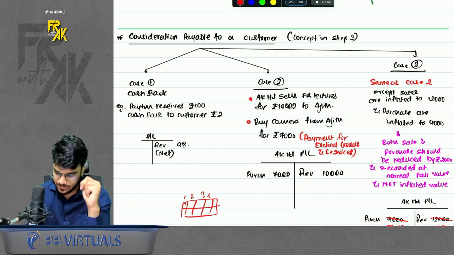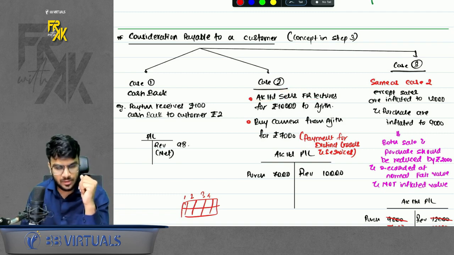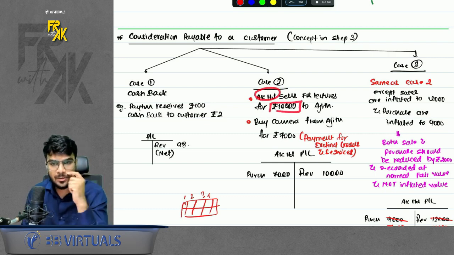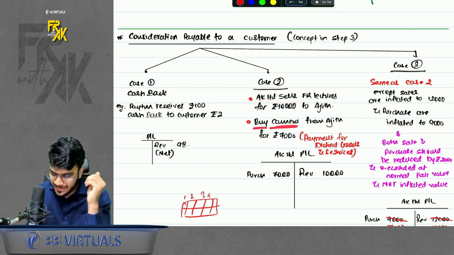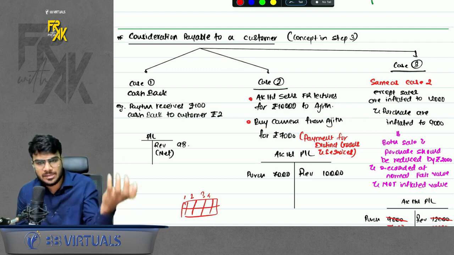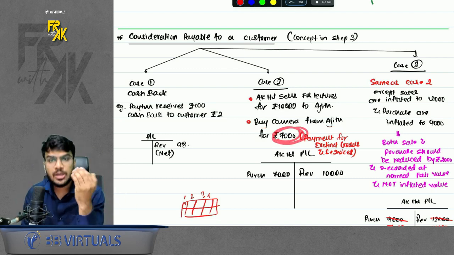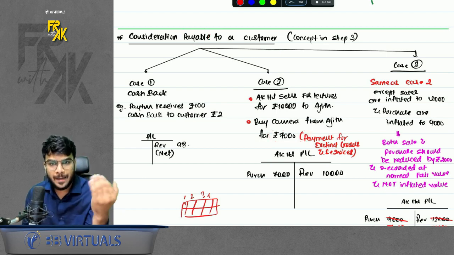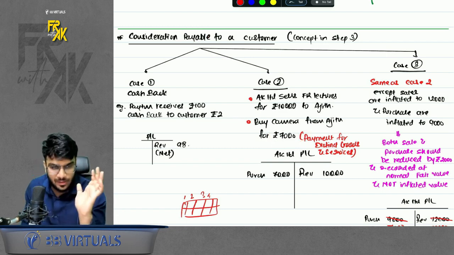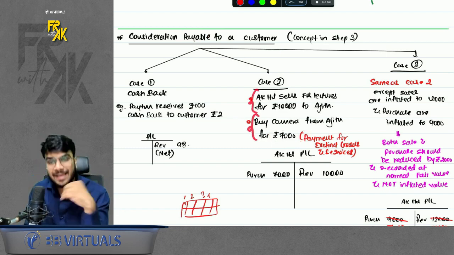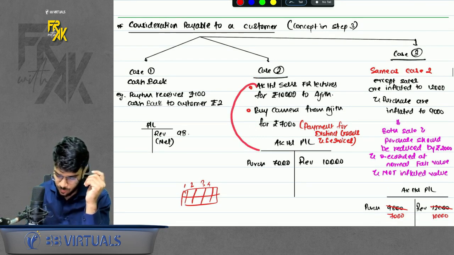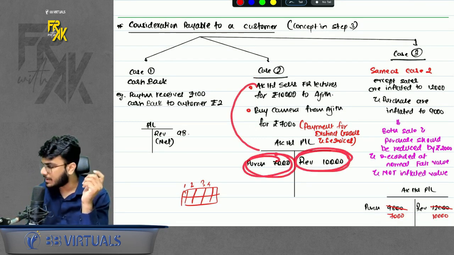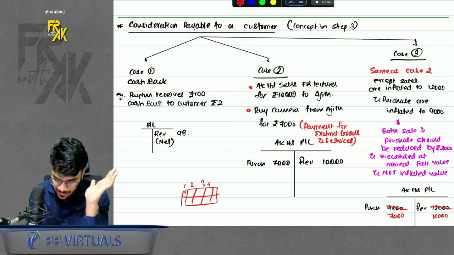First case. Second case might be, let's take for instance, AK sells FRHS to Ajit. So for AK, it will receive 10,000 rupees. But AK also buys a camera from Ajit. That is, I am buying some goods from the customer for which I am going to make a payment of 7,000. So here a consideration is payable to the customer, not in the form of cashback. It is payable because I am buying something from my own customer. On one hand I am selling something, on one hand I am buying something from him. So here from AK's point of view, it will record the revenue separately and the purchase separately. You will not net this off because I am making the payment for distinct goods and services. In cashback that was not happening.